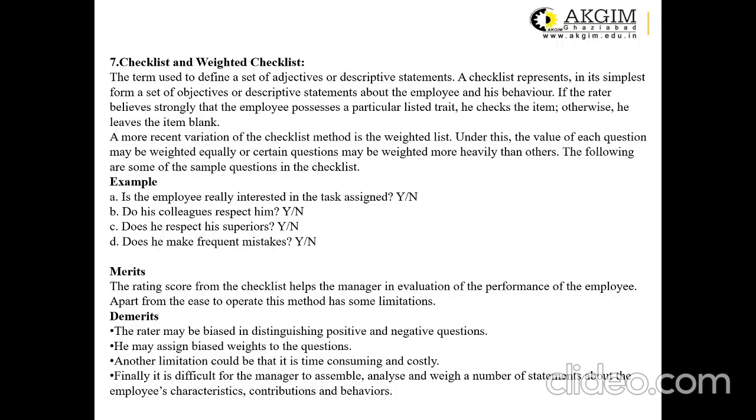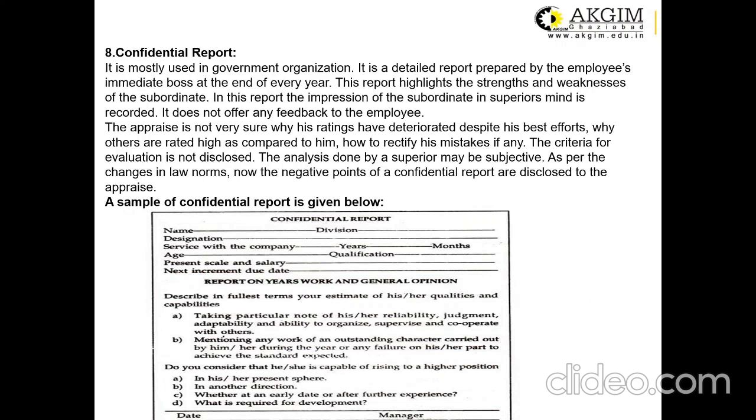Like here you can see the example. Is the employee really interested in the task assigned? Either you can check it, or if the options yes or no are given, you can tick the appropriate option. So this is how the checklist method works in any organization. And then the next important method is named